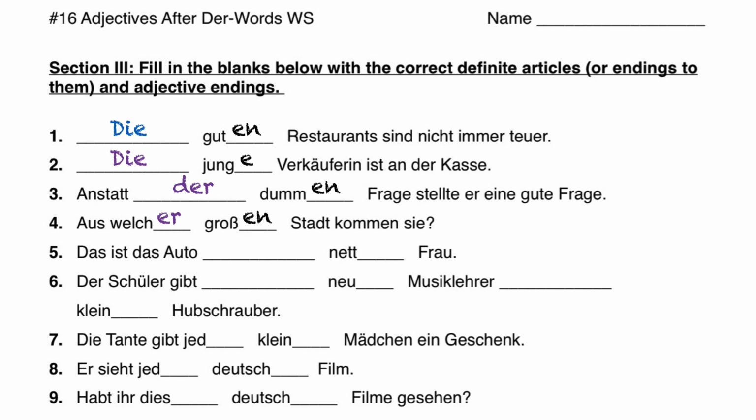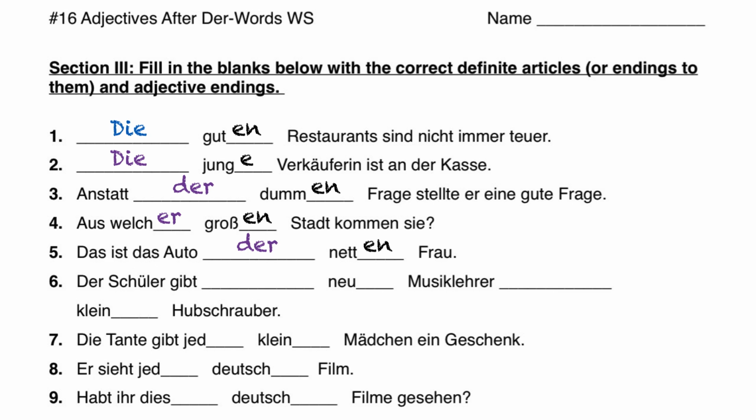Das ist das Auto. That is the car. Perfectly fine sentence without that, but we have the nice lady at the end of it, so we have a genitive here. Genitive feminine would be der. Now all of the genitive ones after der words have to have en at the end of the adjective, so we have: Das ist das Auto der netten Frau. This is the car of the nice lady.